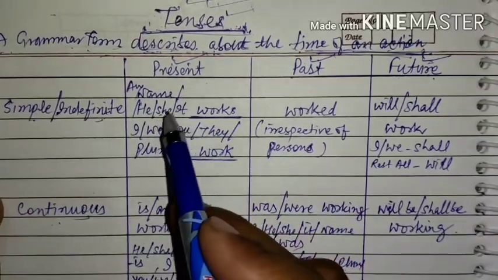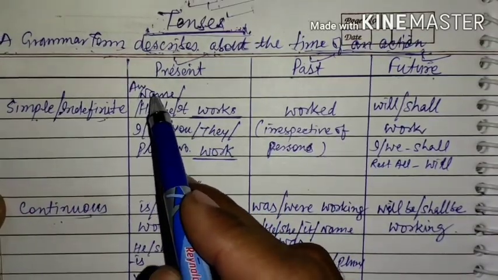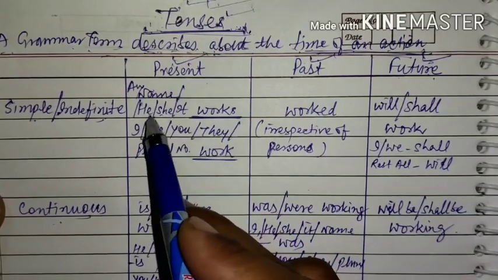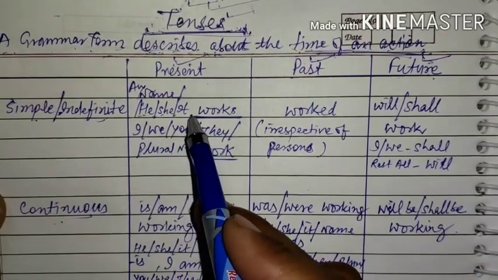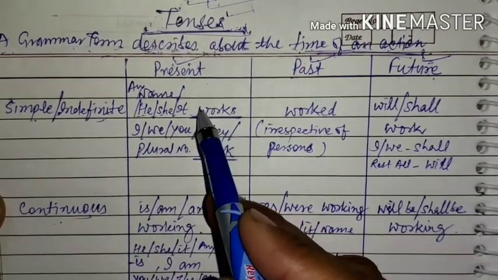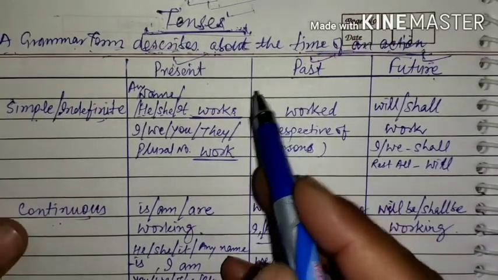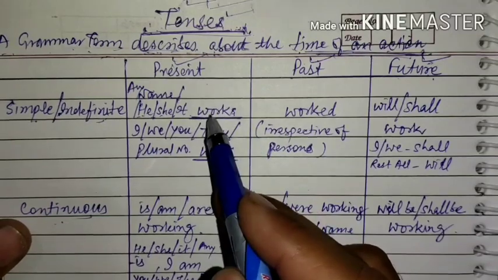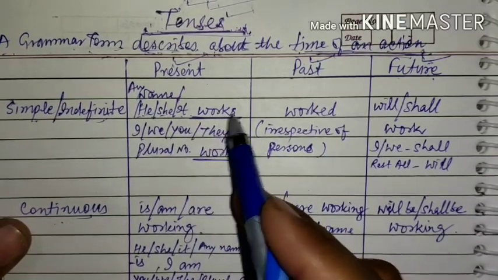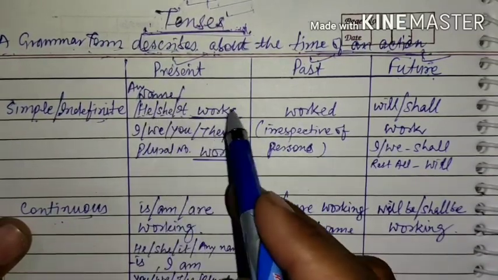Present indefinite tense, if we talk about the person, that a name or third person he, she, it, then verb first form with s or es is used. I have taken a common verb, work. So he works, she works, it works. Mohan works, Sohan works.